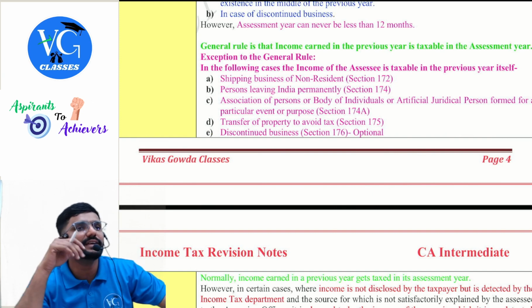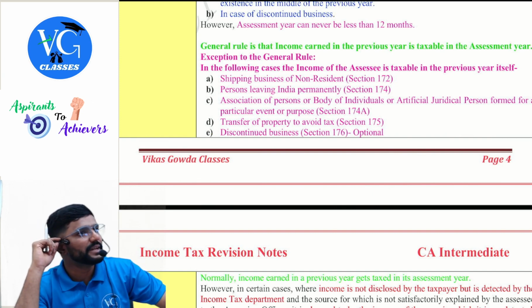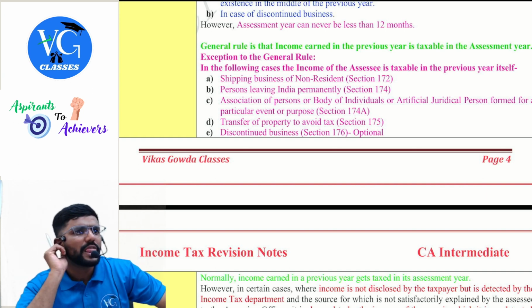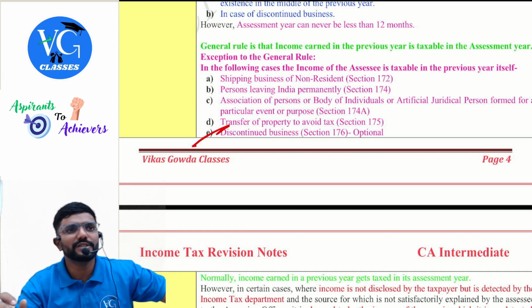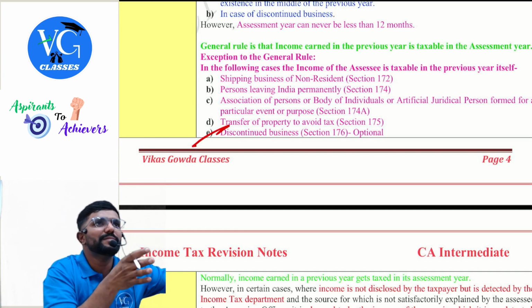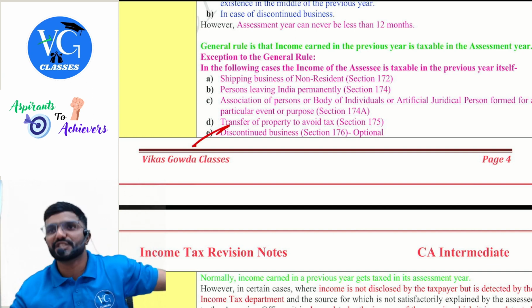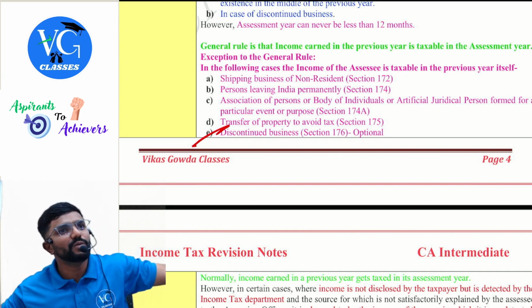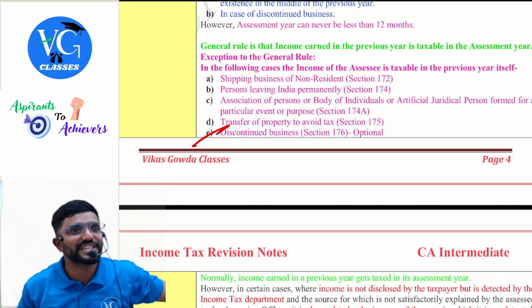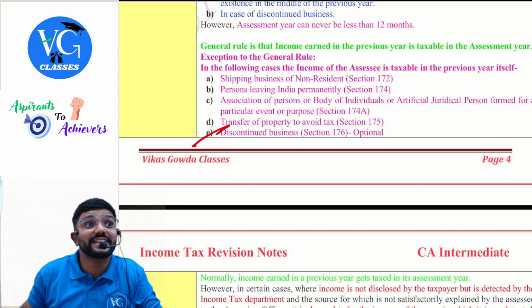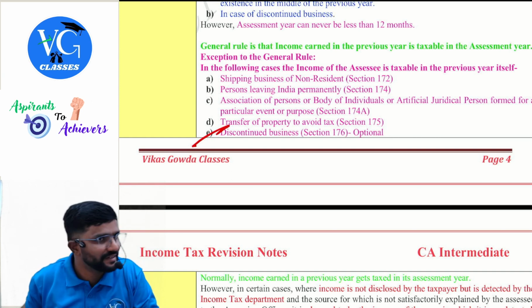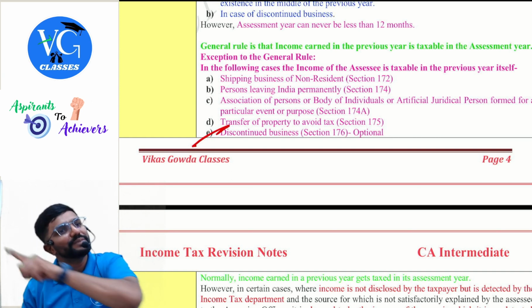Sometimes they may confuse you by giving, sir, A Limited has been sold to B Limited or B Limited has been sold to D Limited and all. When there is a transfer of business as a going concern, that is not discontinued business. Successor is the one who is liable to pay tax. Now assume in the previous year business was owned 3 months by the predecessor and 9 months by the successor. Who is liable to pay tax? Now in the assessment year, who is in charge? Successor. They will question him. But can he collect the tax from the predecessor for the income earned in 3 months? Yes, obviously. But who will be questioned by the department is the successor.